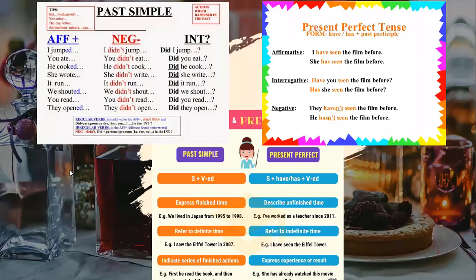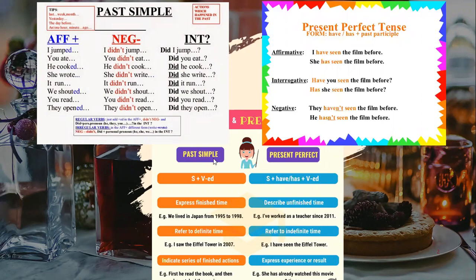Okay, hello class. I want to take advantage of this little recording to discuss the difference between two important topics in terms of grammar, of verb tenses. We have here the past simple versus the present perfect. This is what we are going to analyze right now. Okay, let's take a look.